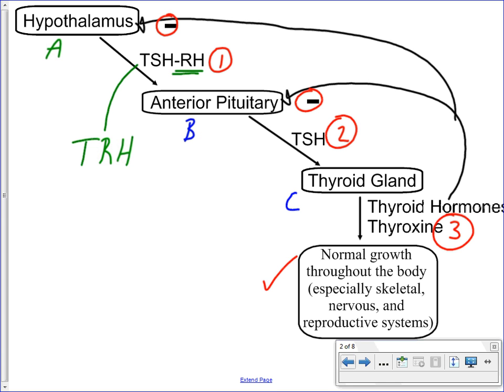So what that means is the thyroid hormones, when they attach to the hypothalamic cells, are going to say decrease this production of thyroid stimulating hormone releasing hormone, and they'll tell the anterior pituitary to decrease the production of thyroid stimulating hormone. If there's already enough thyroid hormones circulating around, you don't need any more to be produced, and that's the idea behind this negative feedback.